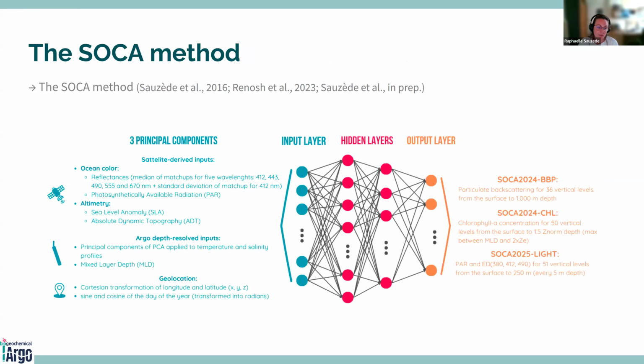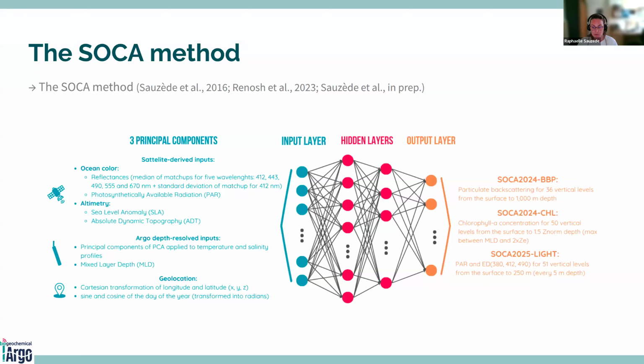The first one is satellite-derived inputs, so basically ocean color reflectances, the photosynthetically available radiation, and altimetric data. Then we have Argo depth-resolved inputs, so PCAs applied to temperature and salinity profiles and the mixed layer depth. And we also have a geolocation input.